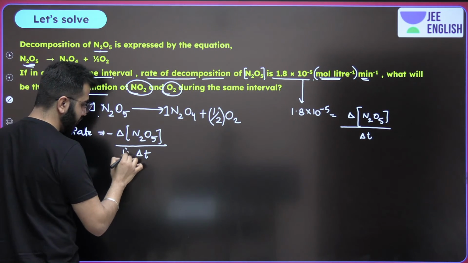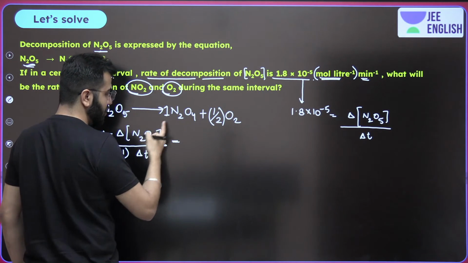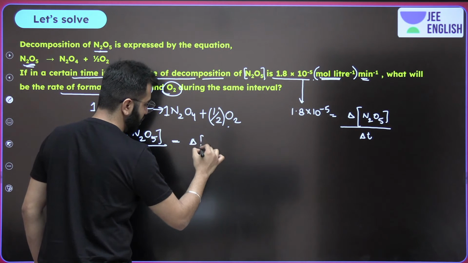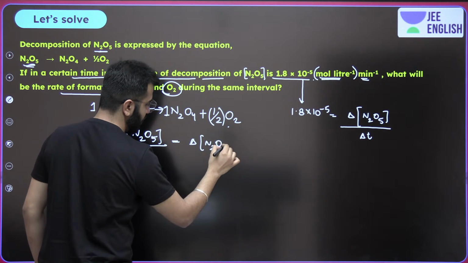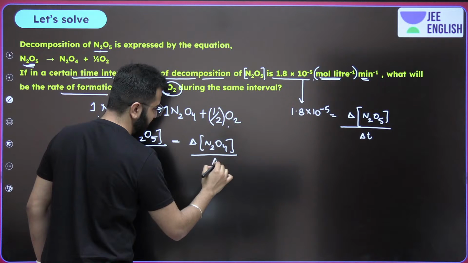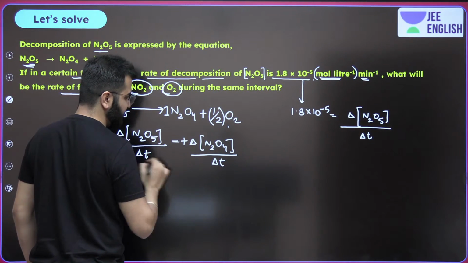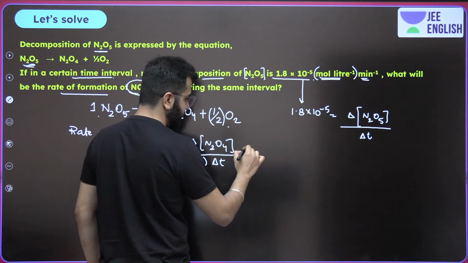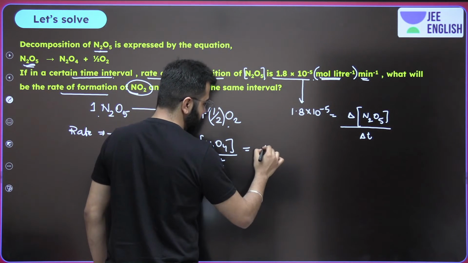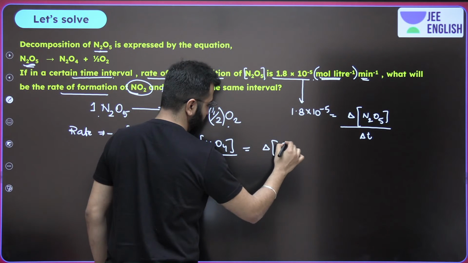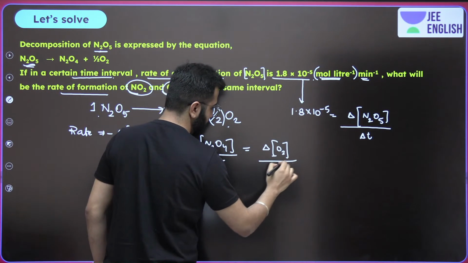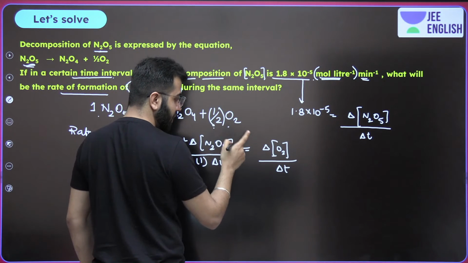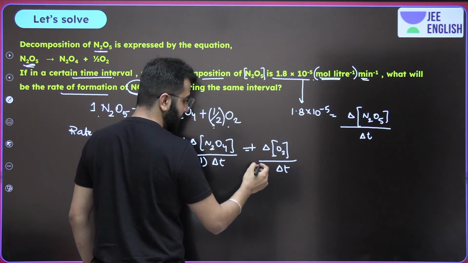What is the stoichiometric coefficient? 1 is equal to, what is a product? This is a product and this is a product. Change in concentration of N2O4 upon change in time. Is it a product? Put a positive sign. Stoichiometric coefficient 1 is equal to change in concentration of O2 upon change in time. What is the stoichiometric coefficient? Half.